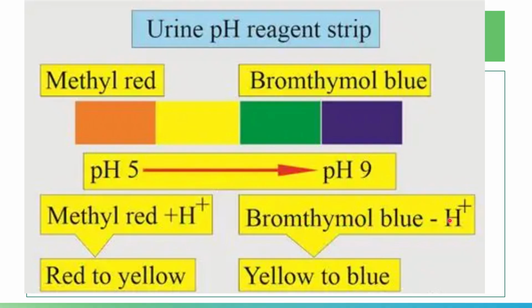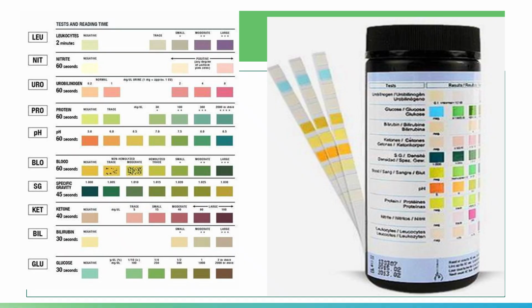If the pH is 9, it will give you a blue color. It doesn't look like blue, it looks like violet. It changes from yellow at pH 6 to blue at pH 9.